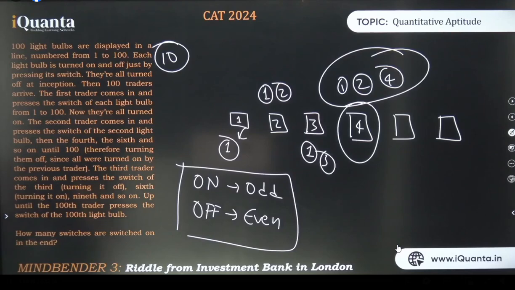Clear? Switch number 9 was touched by the first person, third person, and ninth person. Switch 16 was touched by the first, second, fourth, 8th, and 16th. Right? So now the people who could not solve this or did not understand this question must be realizing how beautifully a concept can be transformed into a beautiful question.